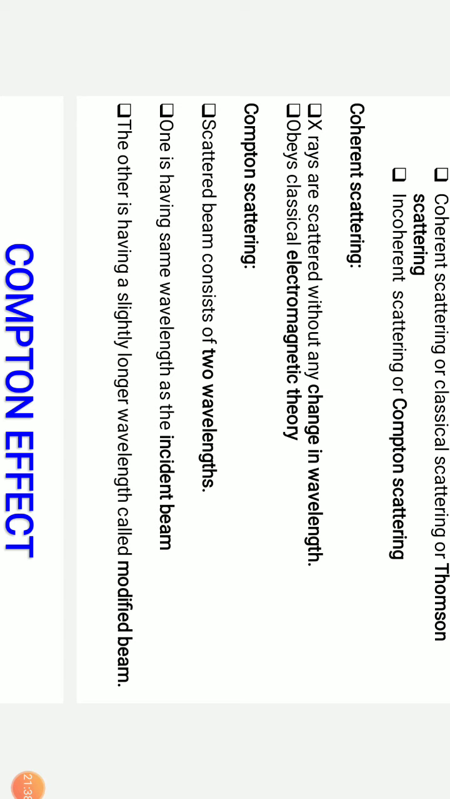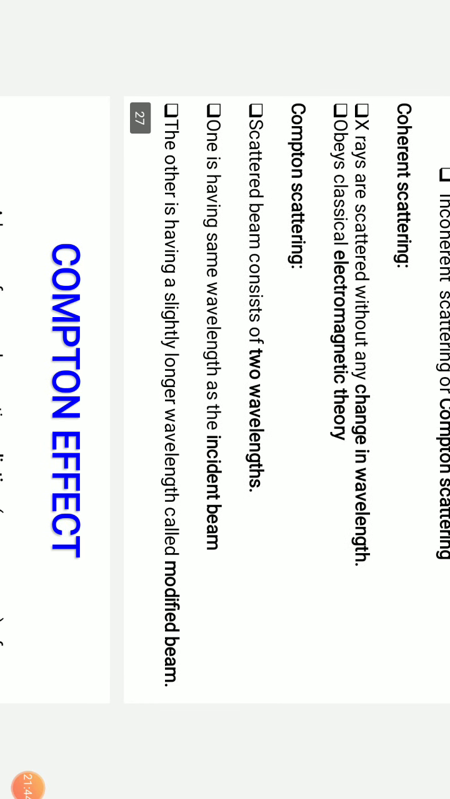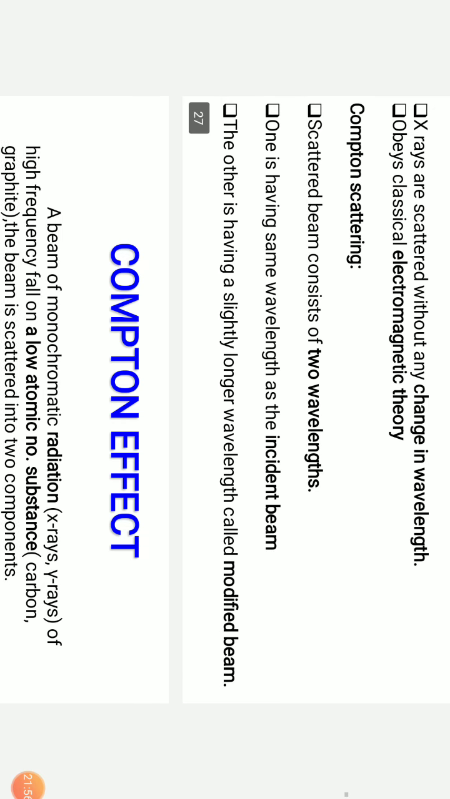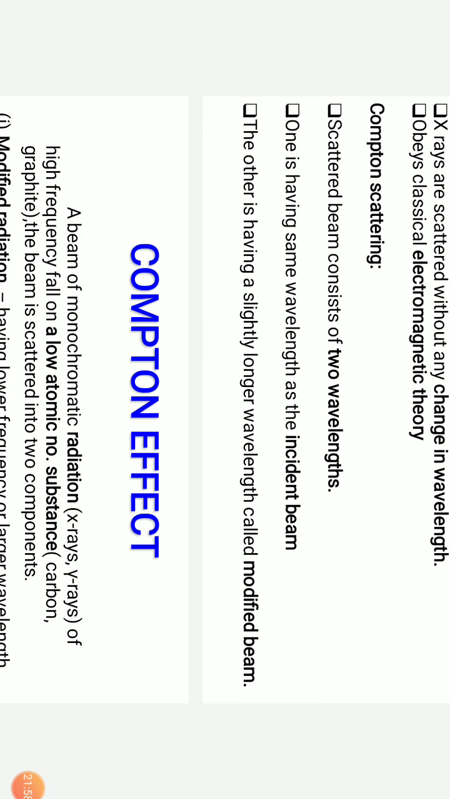They obey the electromagnetic theory. Now Compton scattering is incoherent, which implies that this scattering is going to produce two different wavelengths. And in these two different wavelengths, the most interesting part is that one has the same wavelength as the incident beam, which generally does not happen, and the other has a slightly longer wavelength than the incident beam. We call that the modified beam.